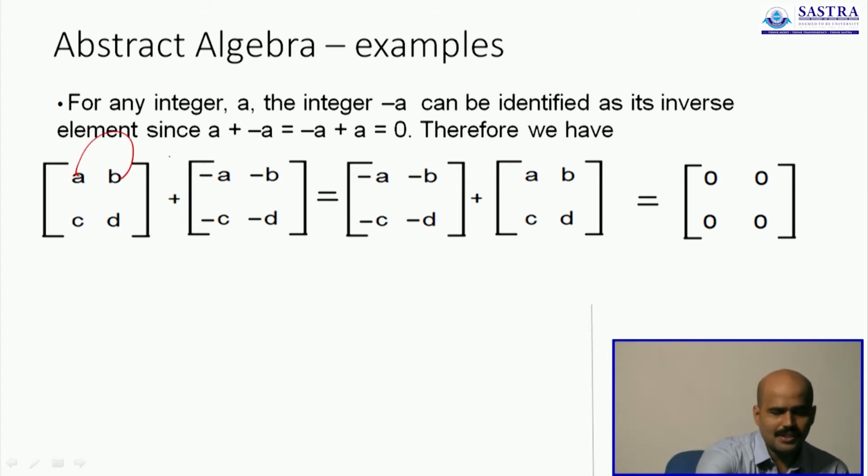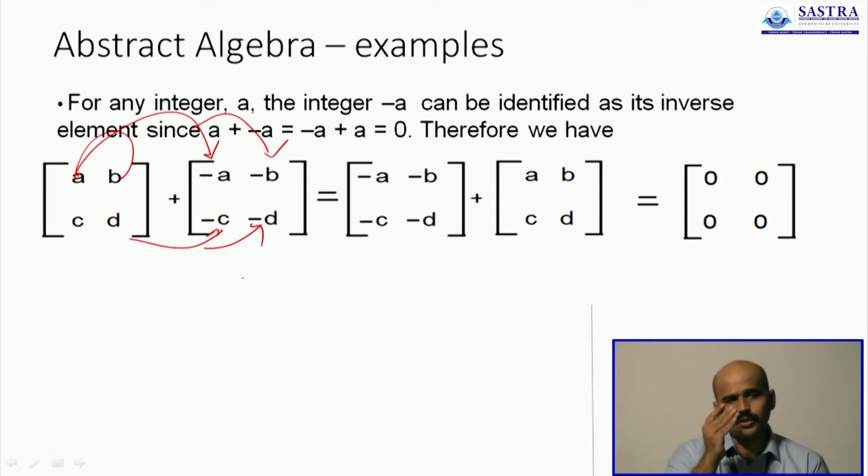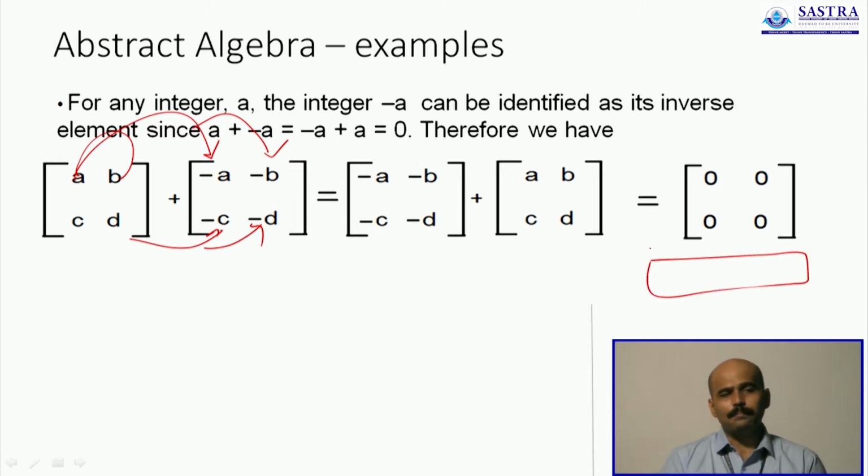If you have A, B, C, D, you will just flip the signs to get minus A, minus B, minus C and minus D as a 2 by 2 matrix. Now when that matrix is going to get added with A, B, C, D, we will get back the additive identity that we saw in the previous slide. Hence any 2 by 2 matrix will also have its own inverse matrix defined within the set.